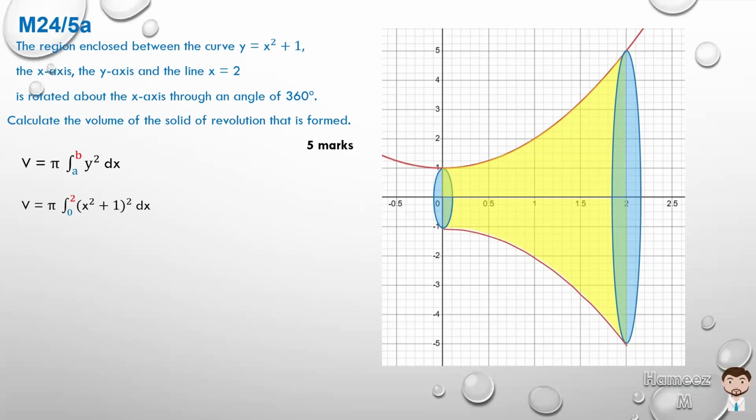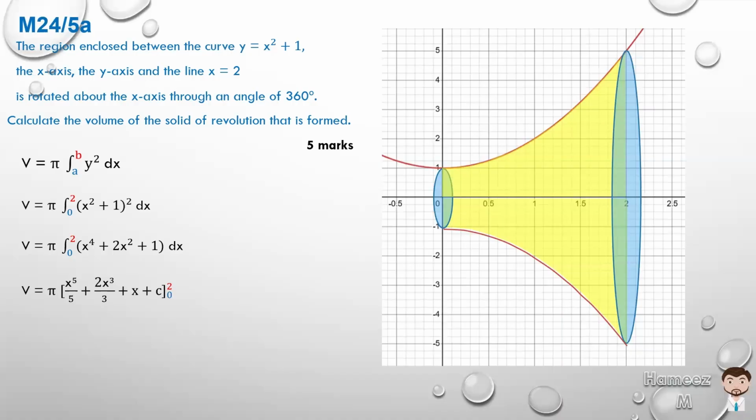We can integrate as is, or we can expand the brackets first. x squared plus 1 squared gives us x to the 4th plus 2x squared plus 1. We're integrating that between the limits of 0 and 2. So x to the power 4 when integrated is x to the fifth over 5, plus 2x cubed over 3, plus 1x, plus c, between the limits of 0 and 2.